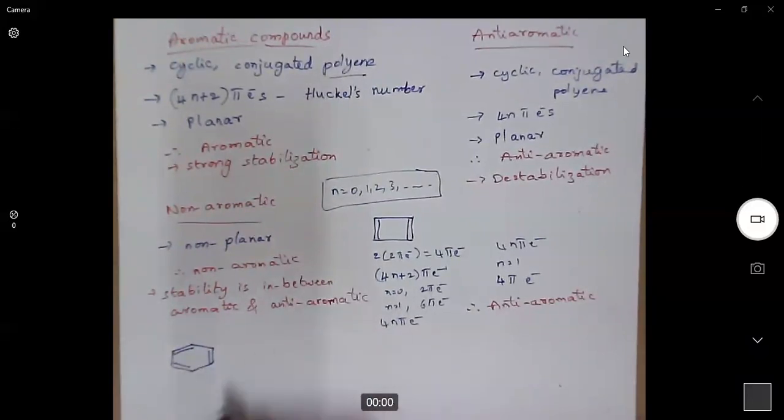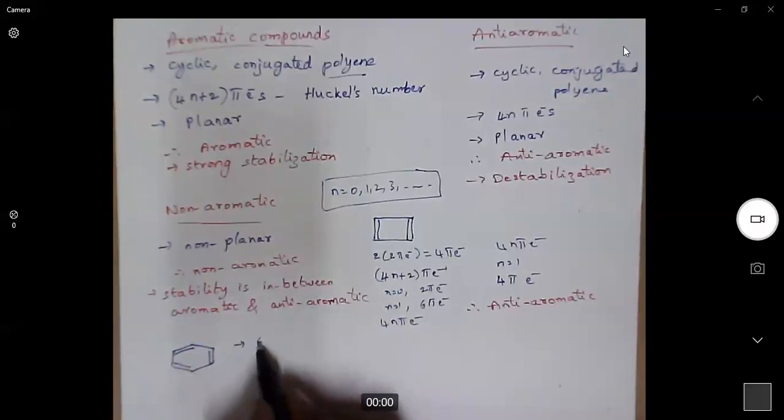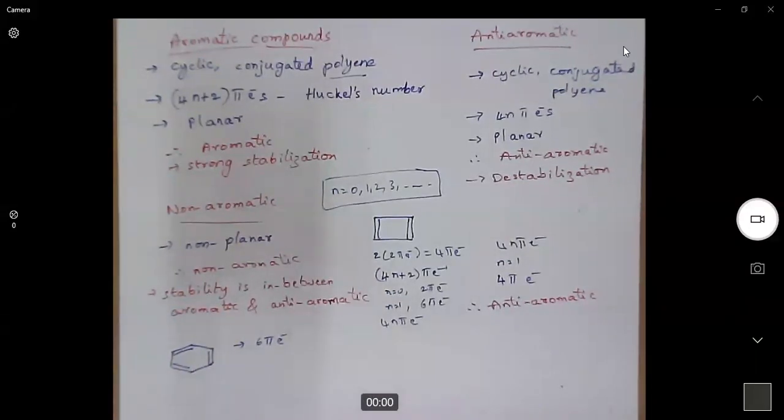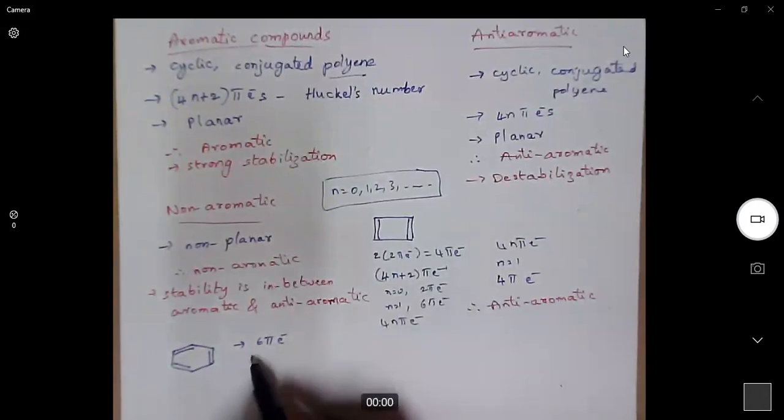So the first rule is accepted. Now there are 3 double bonds, and 3 into 2 gives 6 pi electrons. Now whether these 6 pi electrons are a 4n plus 2 system or a 4n system. When we substitute n equal to 1 in the 4n plus 2 rule, we will get 6 pi electrons. So it is a Huckel number.